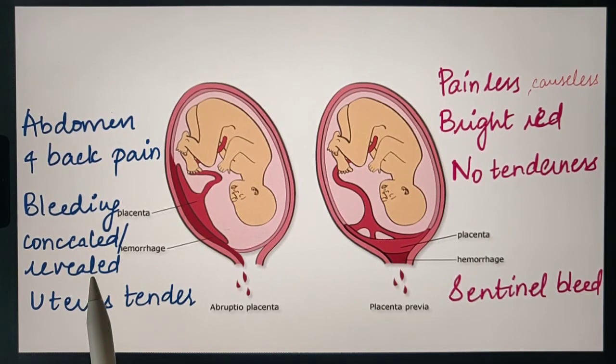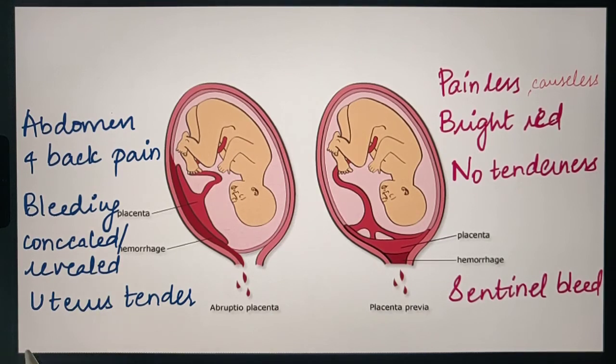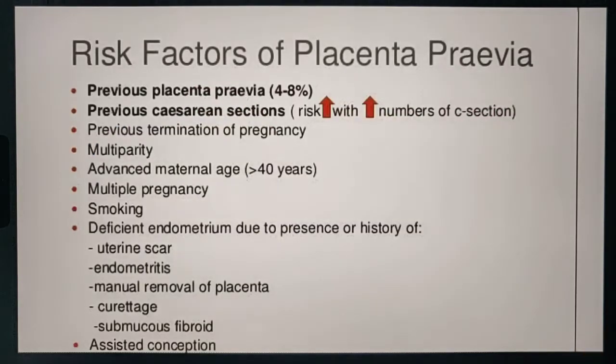The bleeding is dark red in color. If it is fresh or concealed bleeding, it may be red in color. But if it is concealed bleeding and it is getting revealed after some time, it is dark red in color, and there will be abdominal pain and tenderness of the uterus, and the uterus is very tonic to touch. Then coming to the risk factors.